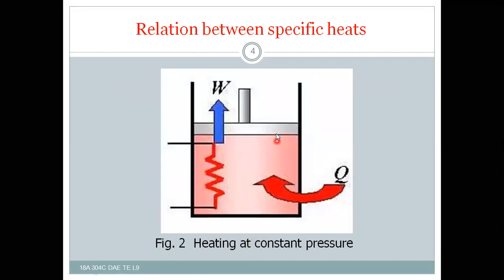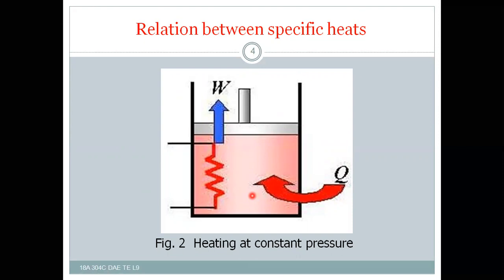Here you can observe the weight is constant, thereby the pressure on the gas will be the same. That means pressure remains constant. By heating the gas present in the container, the temperature increases.